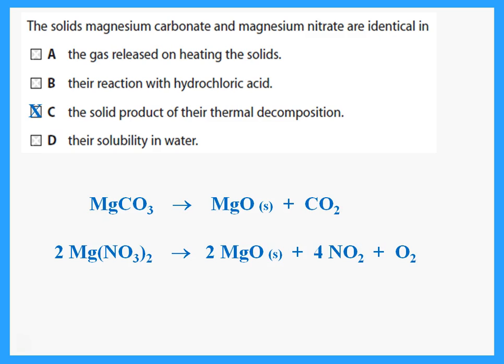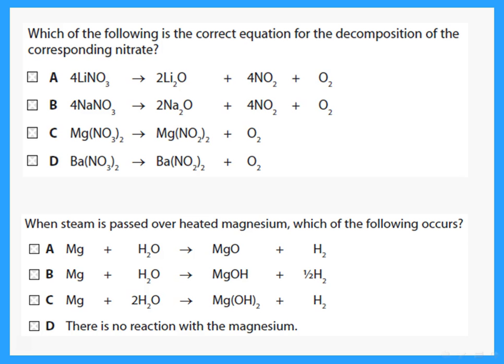Their solubilities, no, they're not exactly identical. Both of them would not dissolve very easily, but it's not identical. Which of the following is the correct equation for the decomposition of the nitrate? Okay, which nitrates are we talking about? Lithium nitrate will break up to form oxide plus nitrogen dioxide plus oxygen. The sodium nitrate, no, we said when it breaks up it forms the nitrite plus oxygen, so that equation in B is wrong.